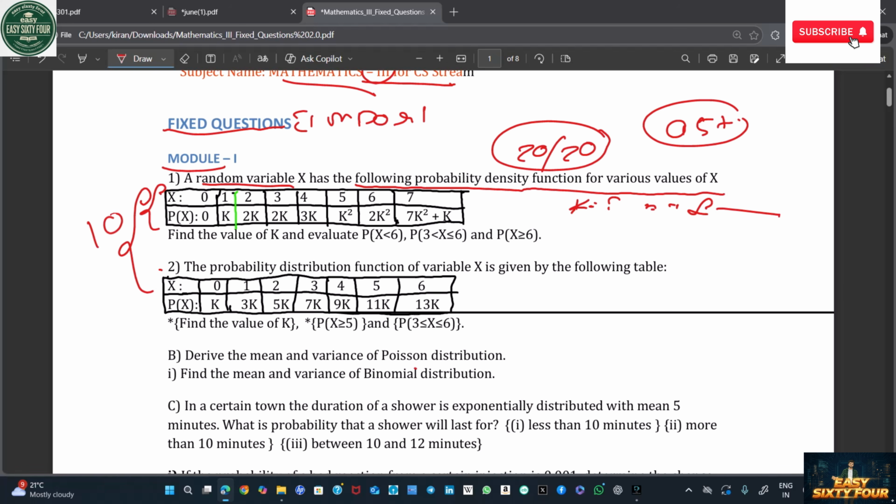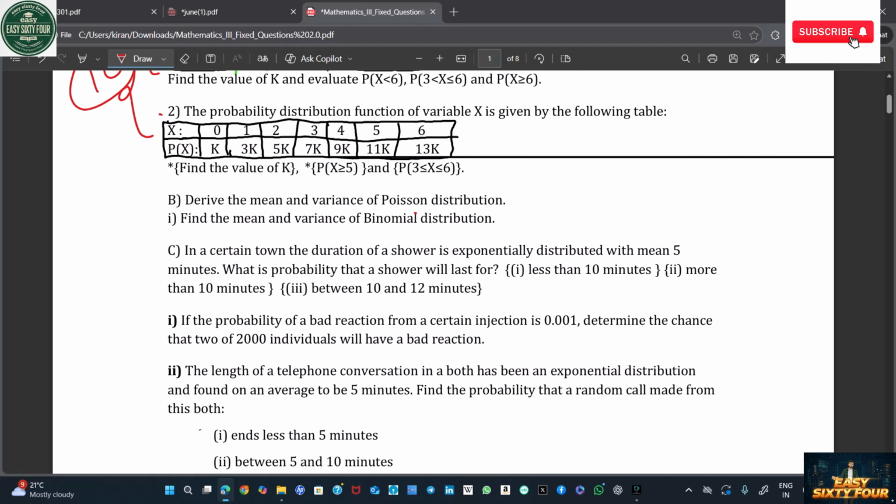Whether it's a 10 marks or a 7 marks question, out of these two questions, one question is going to come in your exams. It's my guarantee. After that, you should mainly understand this: find the value of x, and P of x less than or equal to 5, and P of x less than or equal to 6. You should understand everything, okay, guys.